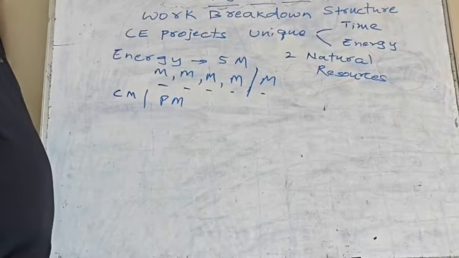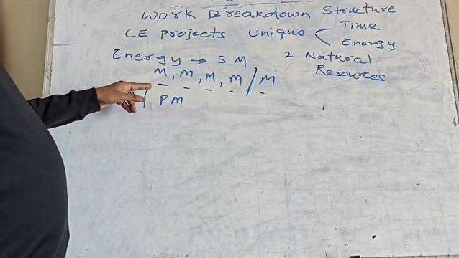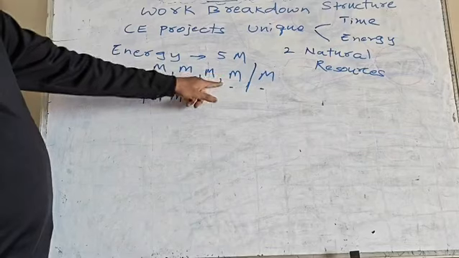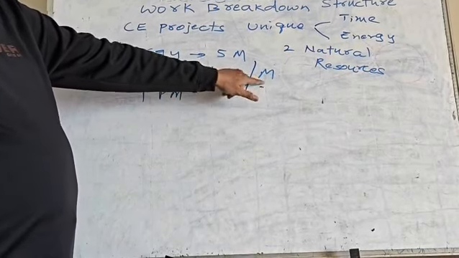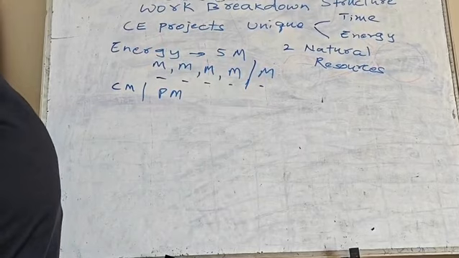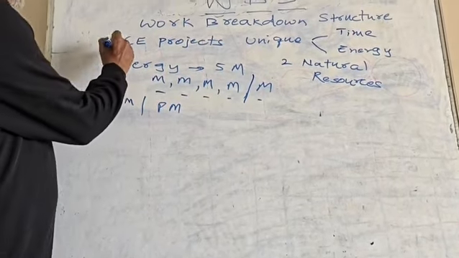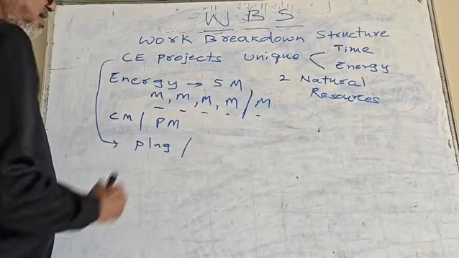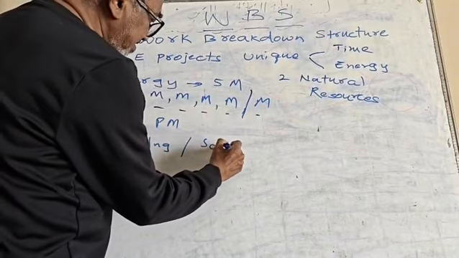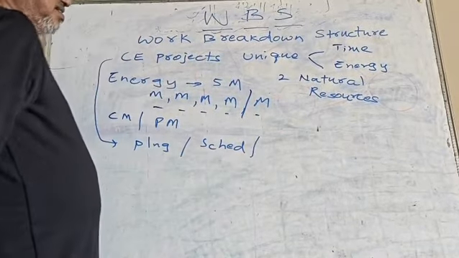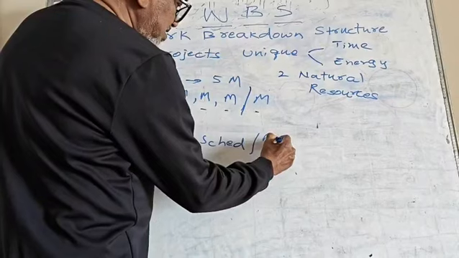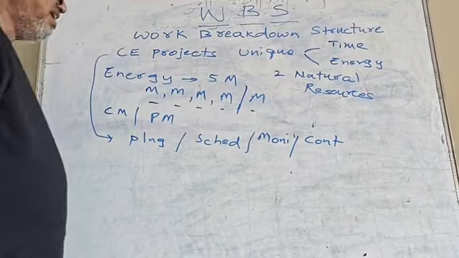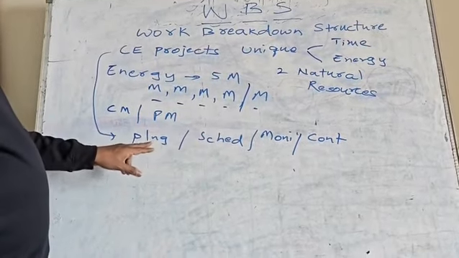Without this construction management, we will not be able to achieve all these 4 M's and complete the project. If you want to complete the project using these 4 M's, you need management. This management will be useful for planning. Once you divide a project, it can comprise planning as the first stage, then scheduling as the second stage, then the third stage will be monitoring, then the last stage will be controlling. So each project consists of 4 aspects, that is 4 stages of working.